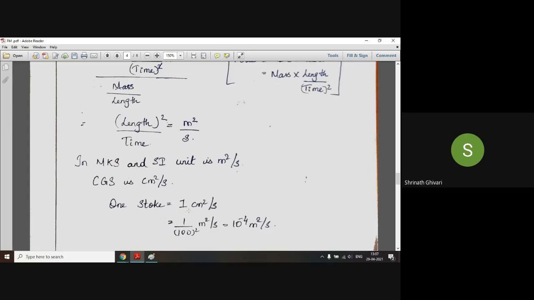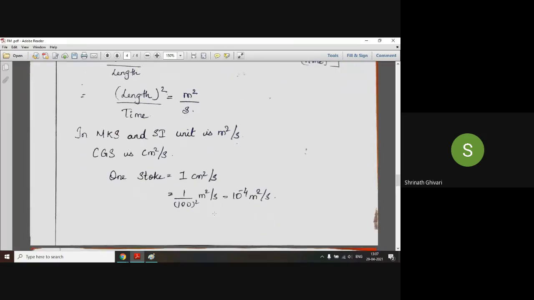So 1 Stokes is equal to 1 centimeter square per second. Therefore, 1 by 100 square meter per second, which is equal to 10 raised to minus 4 meter square per second. So it means that 1 Stokes is equal to 10 raised to minus 4 meter square per second. Remember this. What is it? 1 Stokes equal to 1 centimeter square per second, that is equal to 10 raised to minus 4 meter square per second.